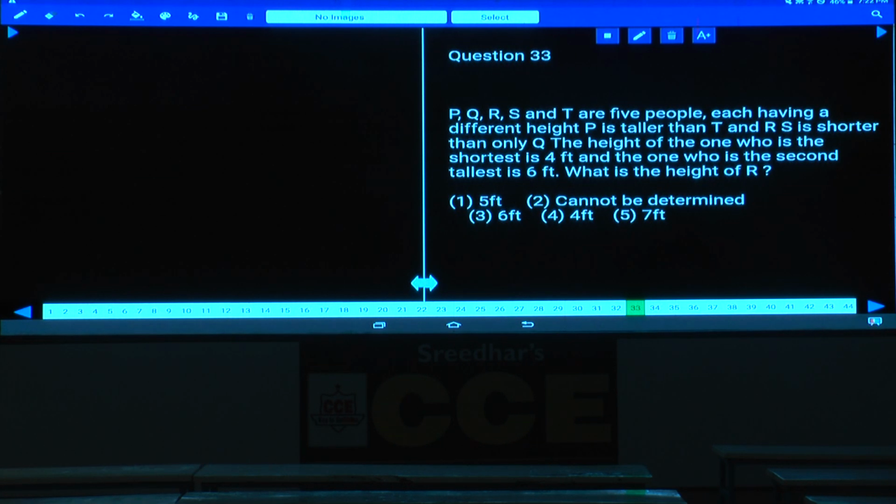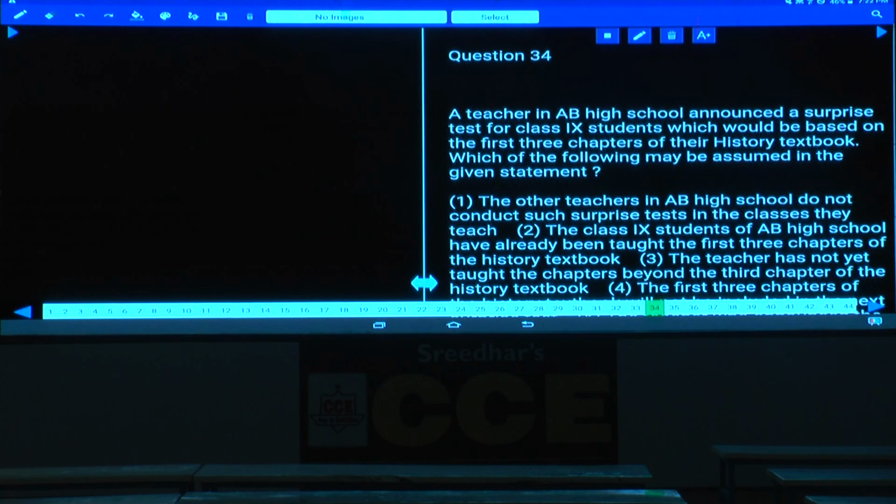Now question number 34, a teacher in AB school. It is again based on critical reasoning. A teacher in AB High School announced a surprise test for class 9th students, which would be based on the first 3 chapters of their history textbook.